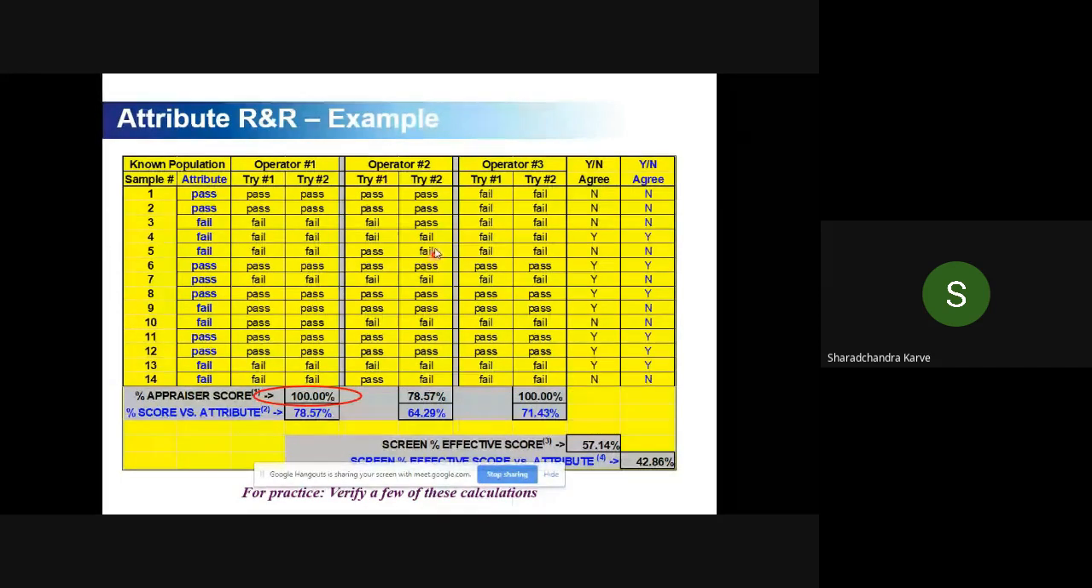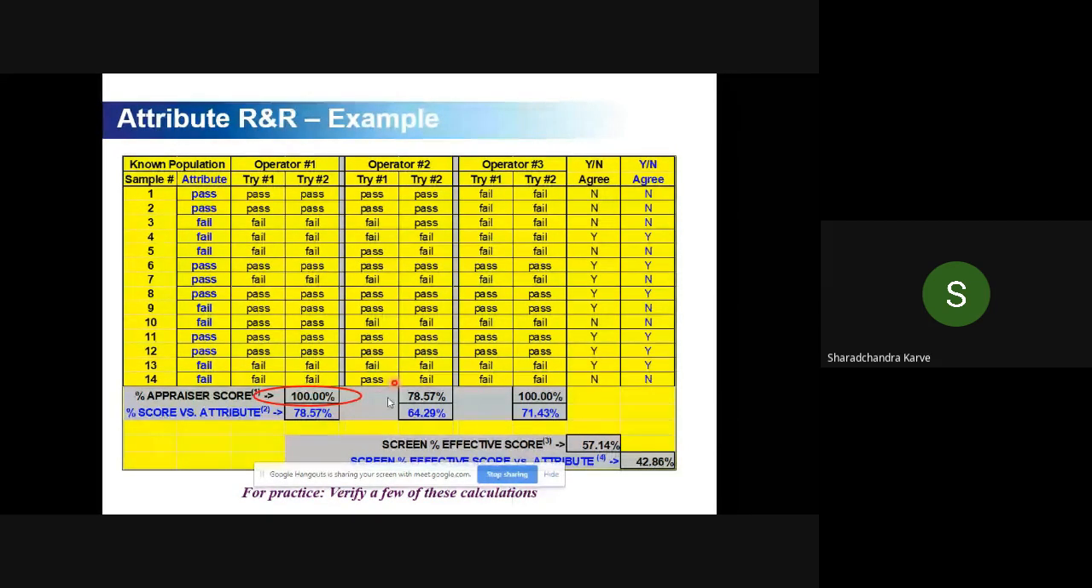Now, if you look at the performance of operator 2, he is not repeatable. Only 80% of the time he is right. So he has changed his call for 20% of the products. Either he has called pass as fail or fail as pass, like that. But he is not consistent, meaning he is not repeatable. That is what I want to establish here.